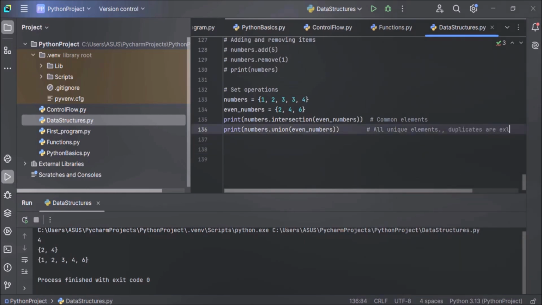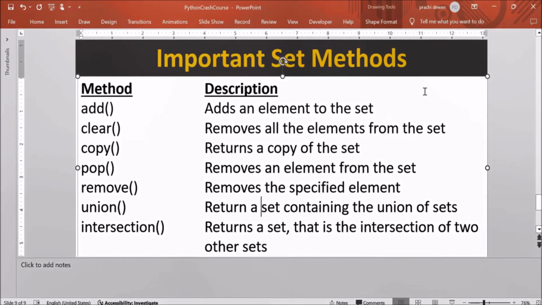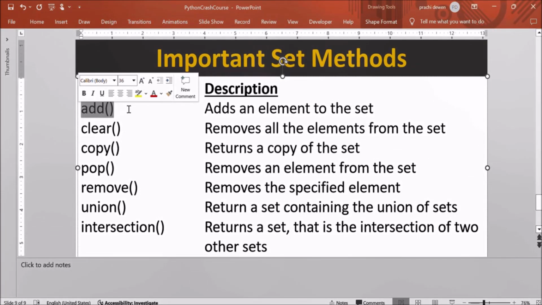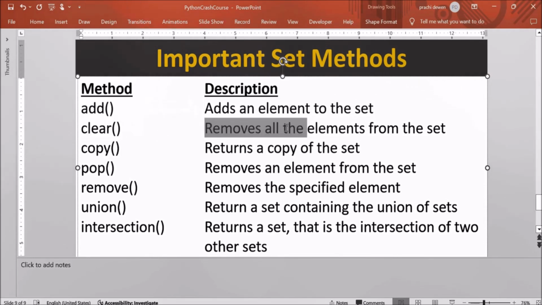Duplicates are excluded. Apart from these two methods, we have a few more frequently used methods. First one is the add method. This we have already seen. The add method adds an element to the set. Next is the clear method. The clear method removes all the elements from the set. Copy method. The copy method returns a copy of the set. Pop method. The pop method removes an element from the set. Remove method. The remove method removes the specified element from the set.